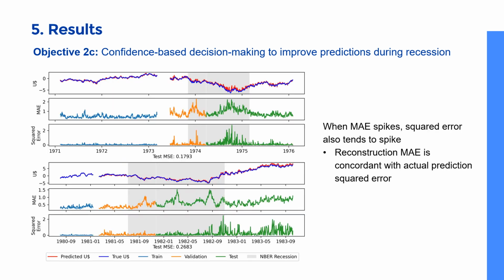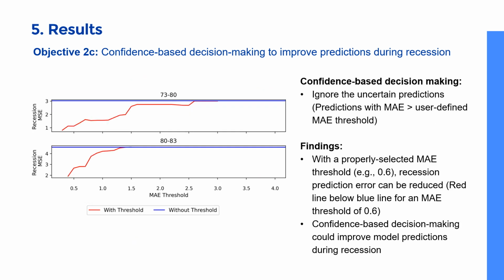This graph shows the model predictions, MAE, and squared error of our confidence model on 2 out of the 7 subperiods. We observed that MAE and squared error have a highly positive relationship, as MAE and squared error tend to spike together. Using the MAE as a confidence score, we can apply confidence-based decision-making to stock price forecasting.